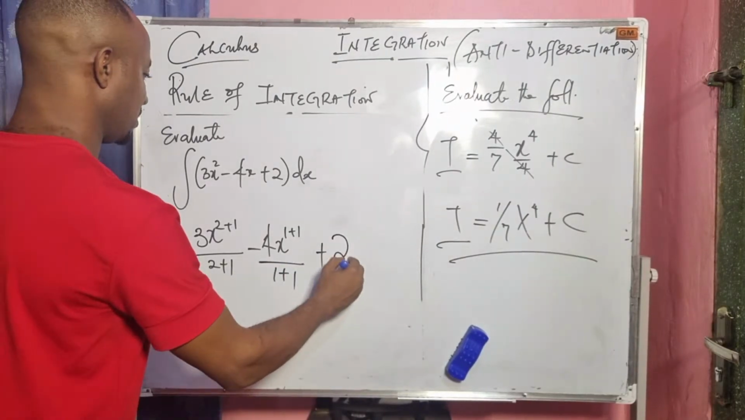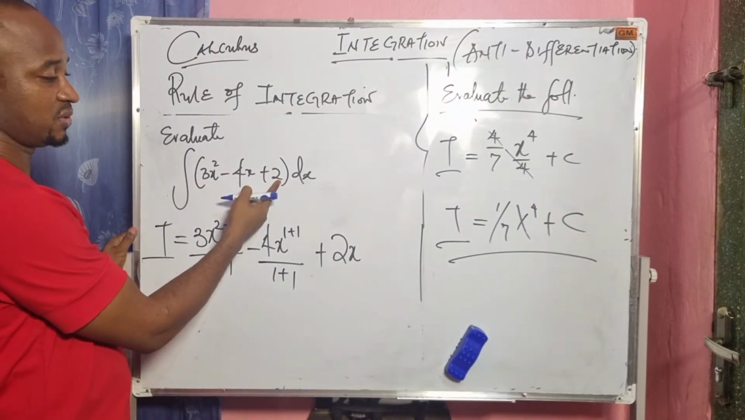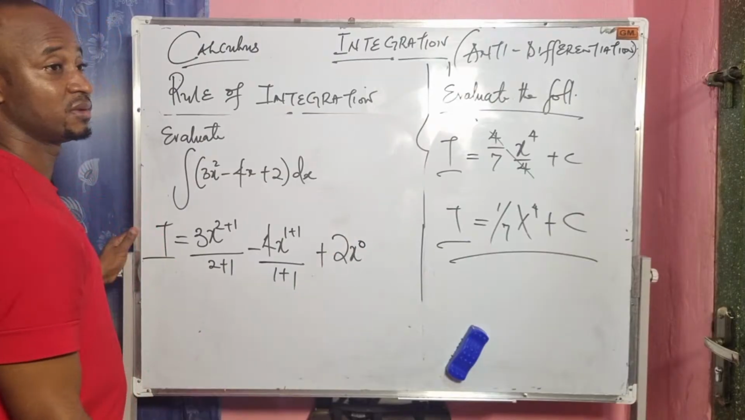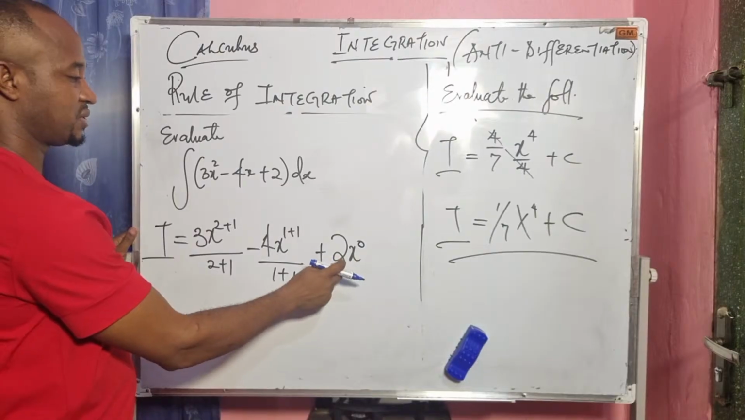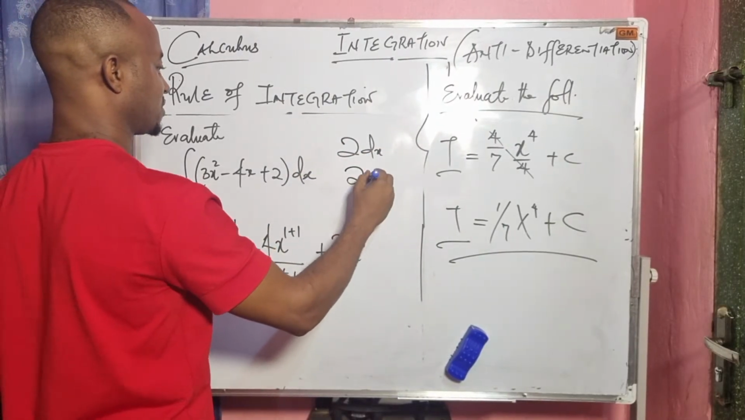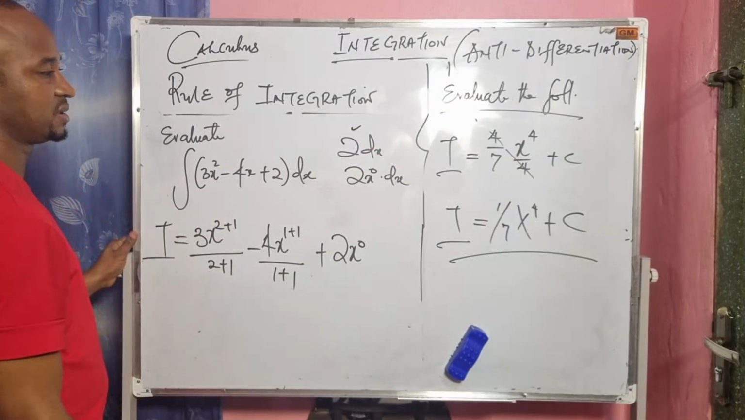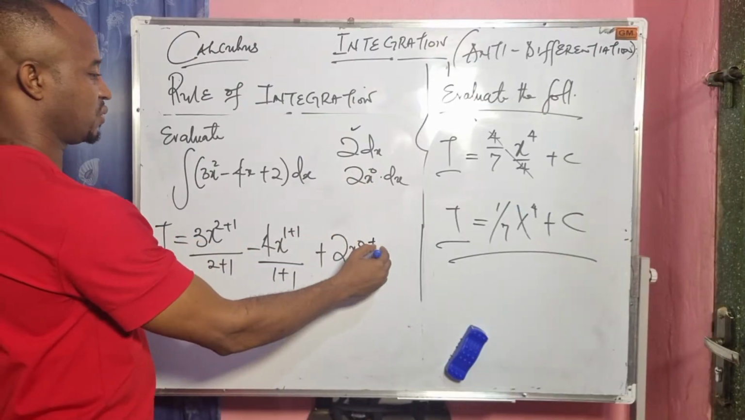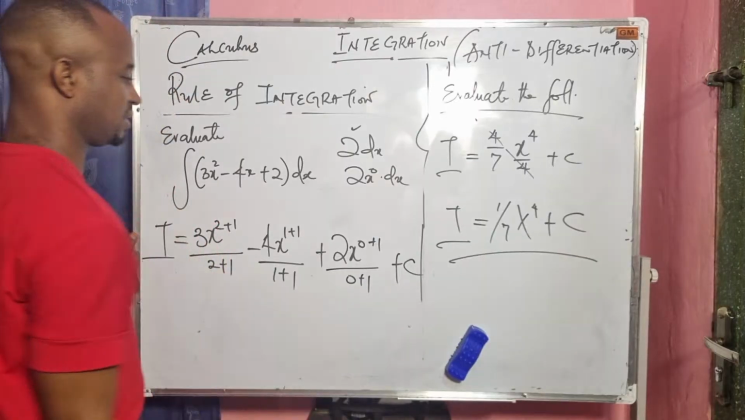Then plus 2x. The power of x here is actually 0. So this is like saying 2x to the power of 0. x to the power of 0 is 1, and 1 times 2 is still 2. So if I have a constant value this way, it simply means 2x to the power of 0 dx, which is the same as 2 dx. If the power is 0, I add 1 to the power, divided by 0 plus 1, then plus c. Don't forget.